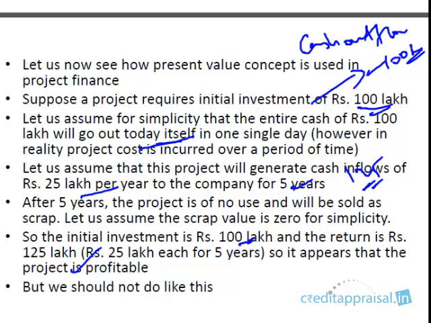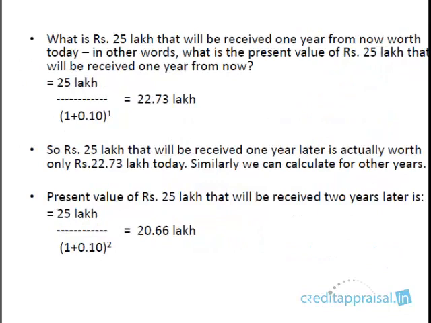5 years, 25. So it appears the project is profitable, but we know with time value of money we should not be doing it like this. Right? This is not 125. This is something less than 125. Let us see why. So you are going to receive 25 lakhs for the next 5 years. In each year, year 1, year 2, year 3, year 4, year 5, you're going to receive 25 lakhs.